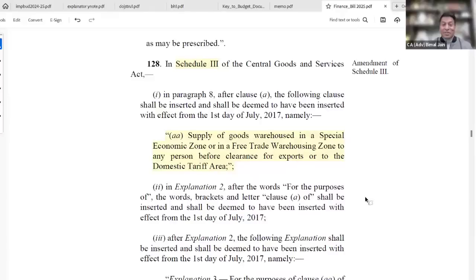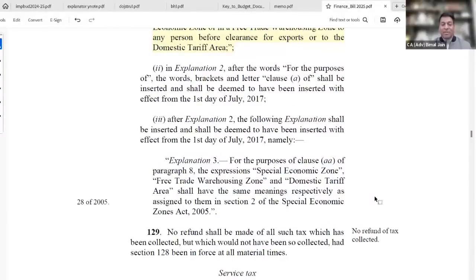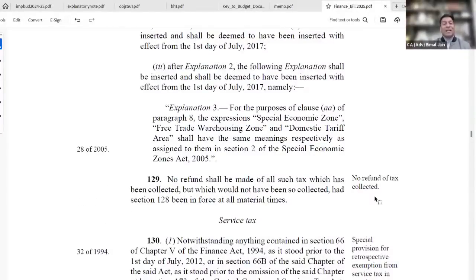So the genuine and honest taxpayer is at a disadvantage compared to the persons who are litigating and fighting for it. That is what the provision is talking about. But to my mind, we can always dispute: can you demand tax? Can you say it is a supply of goods when it is happening between one person and another person within an SEZ unit? To my mind, it is not taxable at all. If you have paid the taxes, that will be considered as without authority of law, Article 265 of the Constitution of India. So be careful, but this is the change they have brought under this provision. So no refund shall be made available.